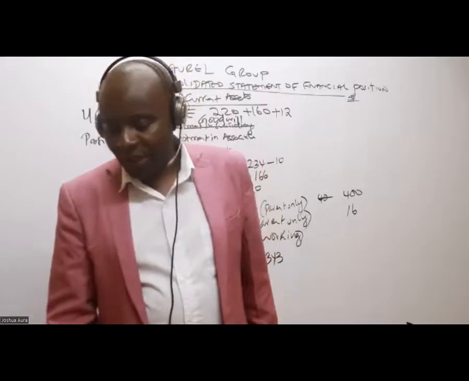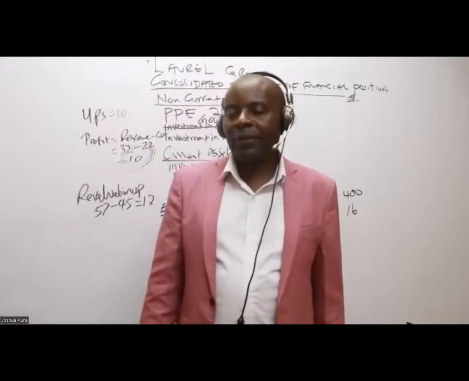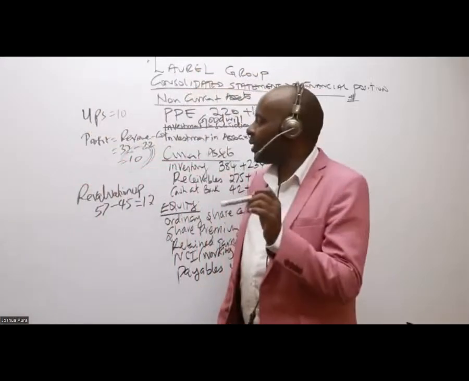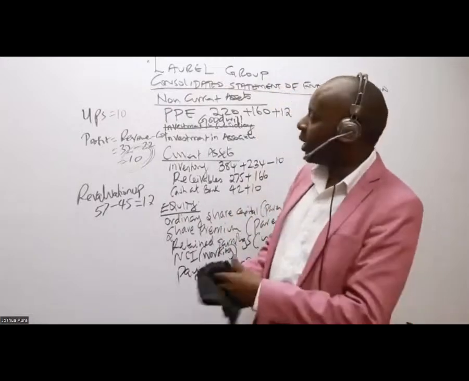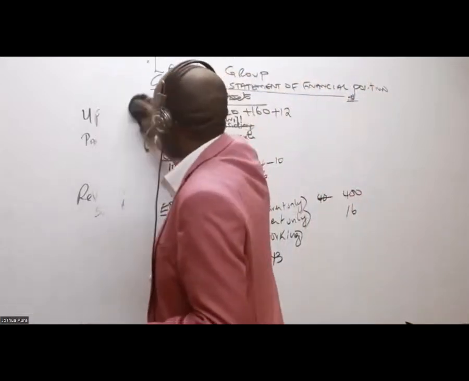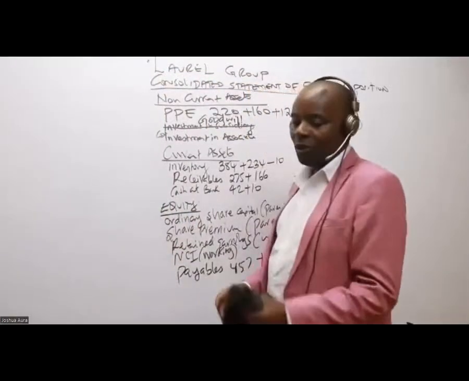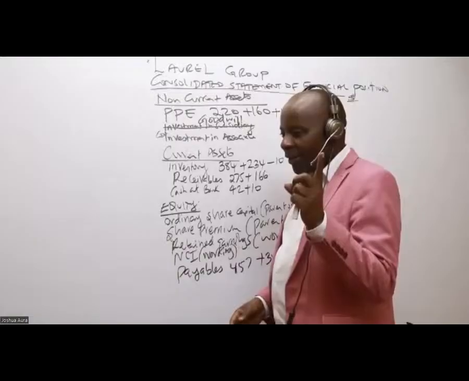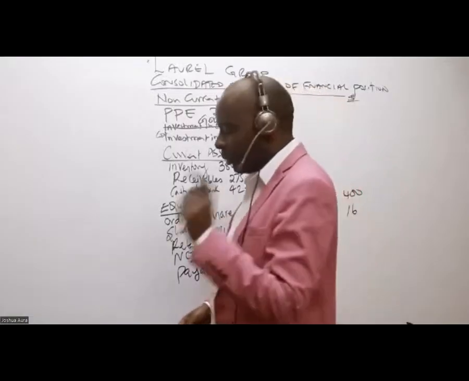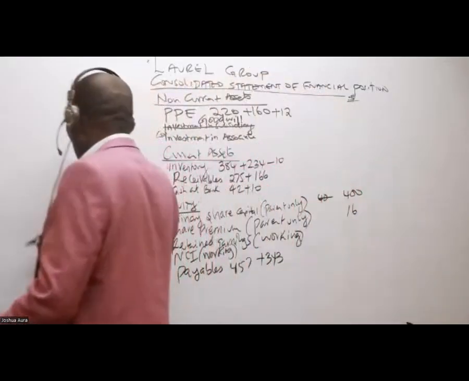Great. So, ladies and gentlemen, from there, I would want somebody to help me now calculate this depreciation on revaluation. This is not an easy one, but of course, with my explanation, you'll be able to understand.